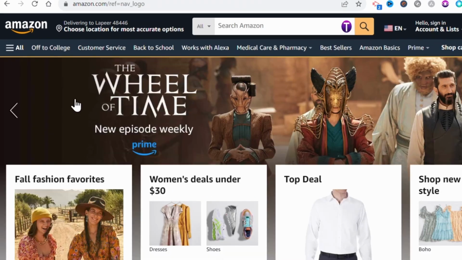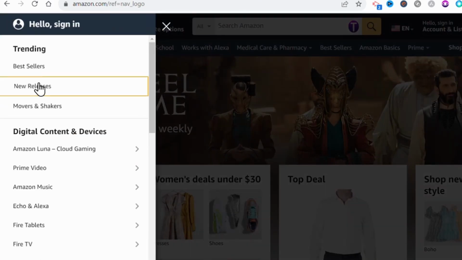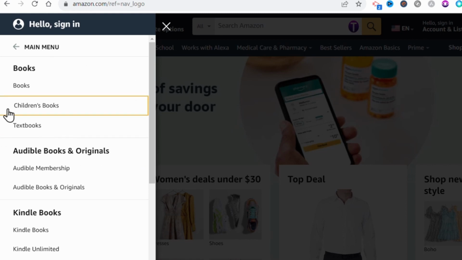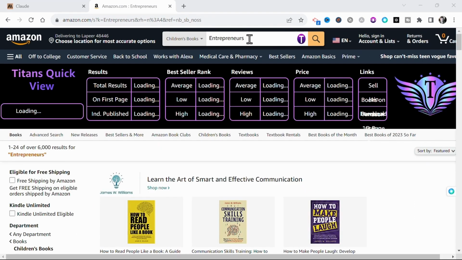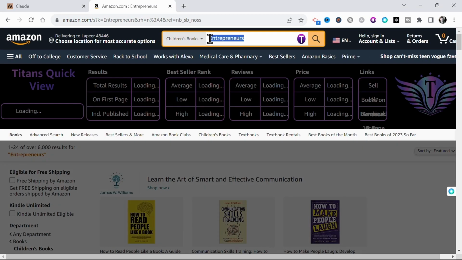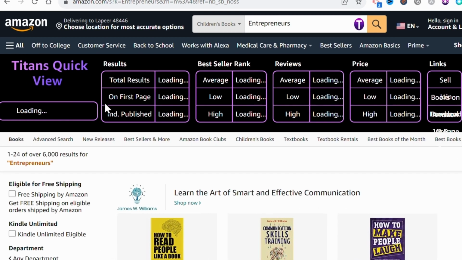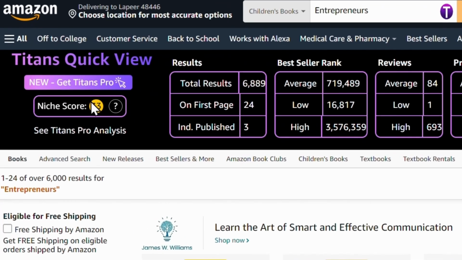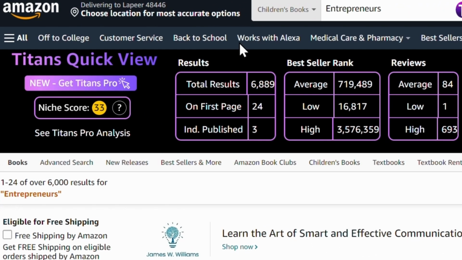To use this tool, simply select your category from the toolbar on the left. Mine is, of course, children's books. Then type in your topic and hit enter. And this tool provides you with an overall keyword niche score, which is a great indicator that we can use these keywords to rank in search. So as you can see, the keyword entrepreneurs gave me over 6,000 results and a niche score of 33, which is poor. So let's try again.